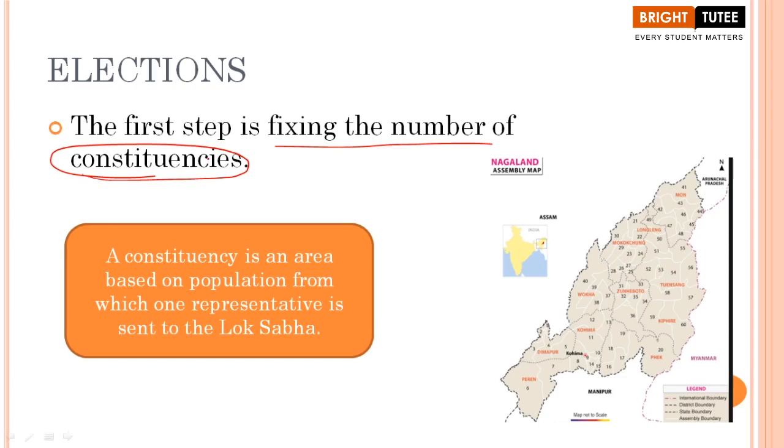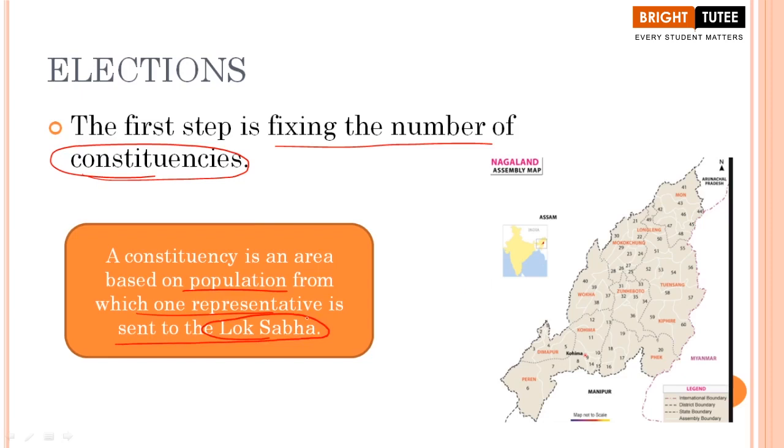Now, like I told you that we are going to learn about constituency here, right? I already have defined the term constituency. So here, let us again learn this term. There's no harm in learning about it again and again. So we are learning about the whole process in which elections take place. This is an important point that you have to keep in mind here. A constituency is an area based on population from which one representative is sent to Lok Sabha.